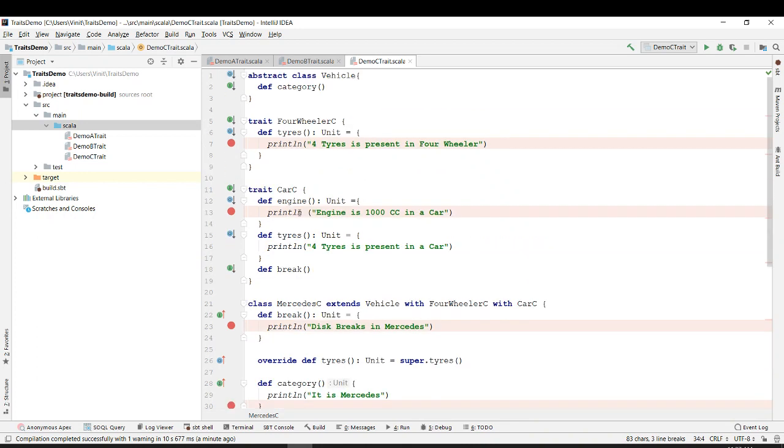Okay, let's make it more complex, but let's just look into what we are doing.